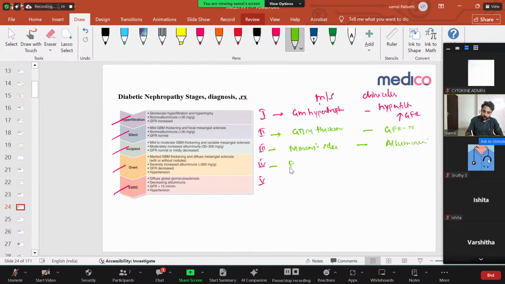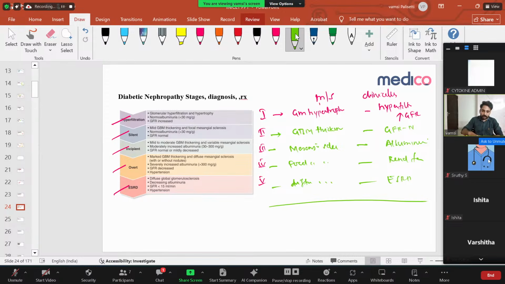Okay. And then focal mesangial sclerosis and diffuse mesangial sclerosis. So here we'll have renal failure. Here we'll have end stage renal disease. This is a simple thing. So what is going to happen step by step? One, the glomerular basement membrane first undergoes hypertrophy. It leads to hyperfiltration. Then glomerular basement membrane thickening and damage. Then your GFR decreases. Then your mesangial sclerosis, focal sclerosis, and diffuse sclerosis. So all these things lead to albuminuria and loss of renal function.